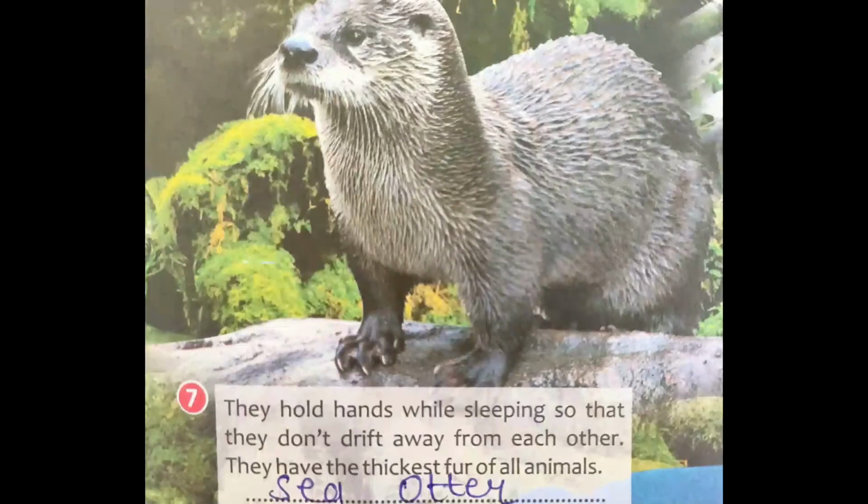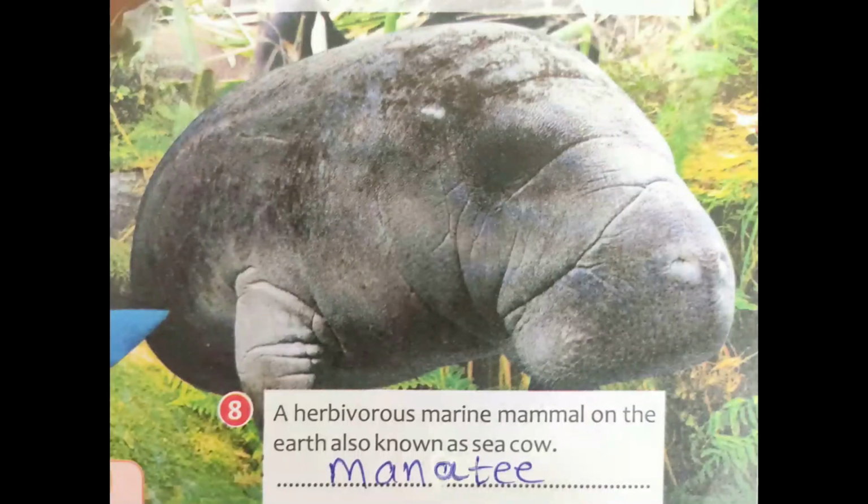Then the mammal that holds hands while sleeping so that they don't drift away from each other. They have the thickest fur of all the animals. The answer is sea otter. That is option number, which option is that? B. Yes. Then a herbivorous marine mammal on the earth that is also known as sea cow. याद रखना है कीवर्ड sea cow, that is manatee, option number C.